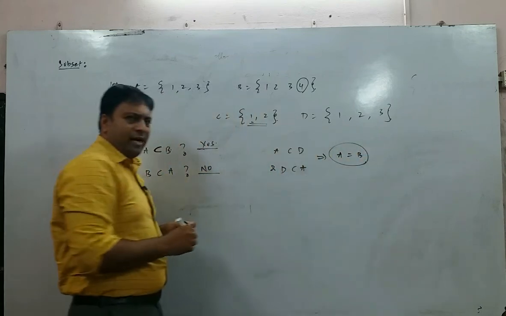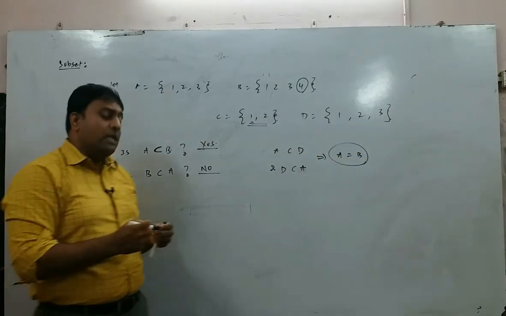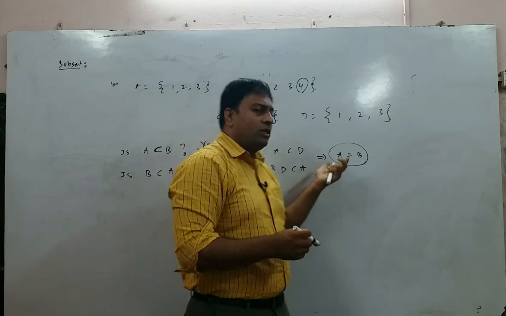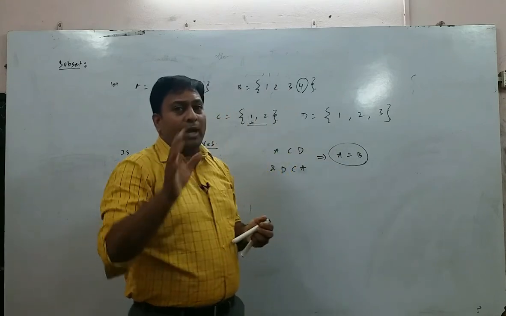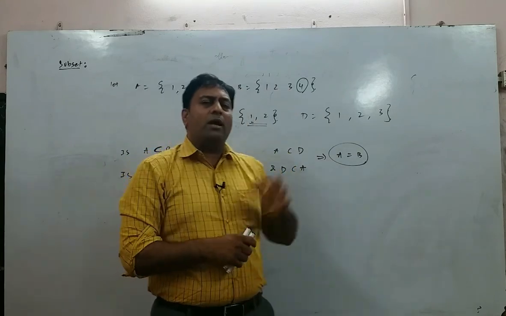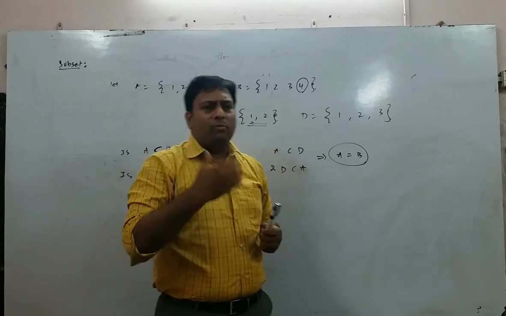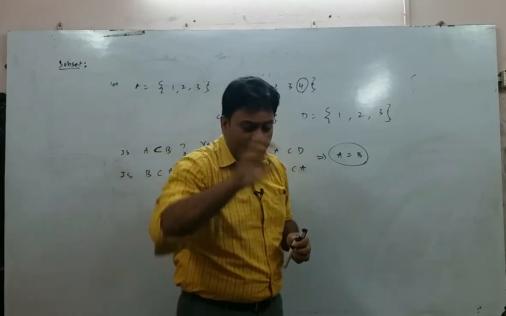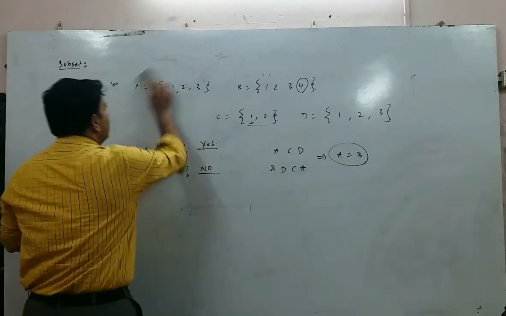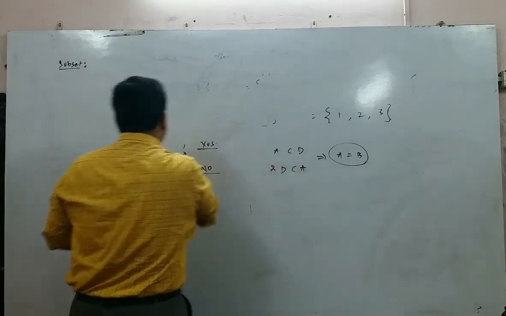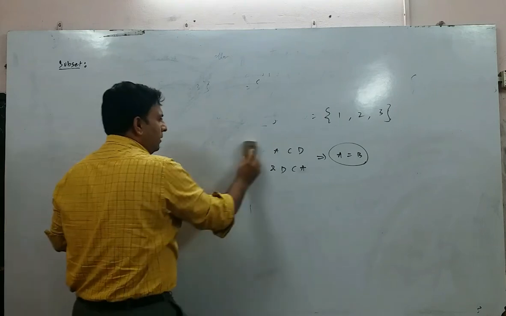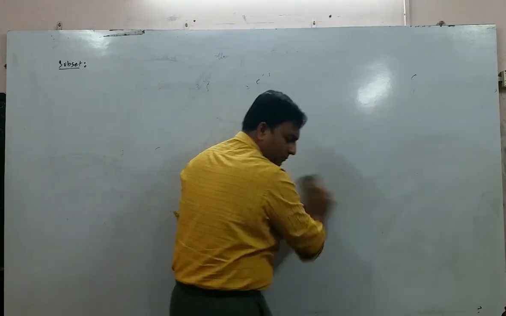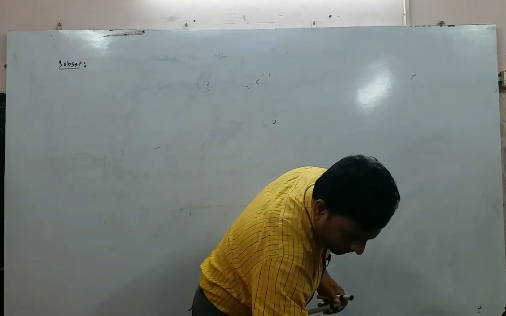Always remember, when both are subsets of each other, the two sets will be equal. So I am sure now you understood what the subset concept is. Now we will move further and try to understand how to write the subsets of a given set. Alright, so let me take a very simple example for you.